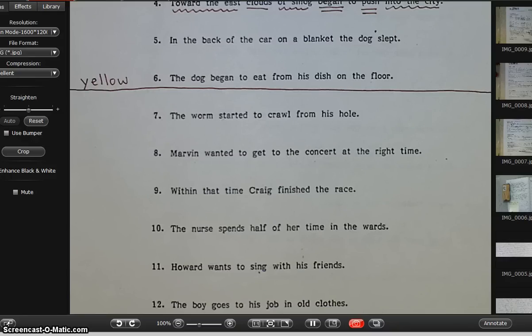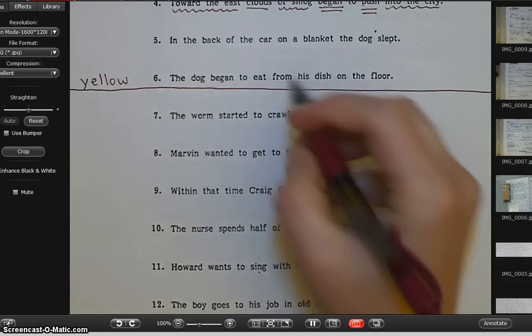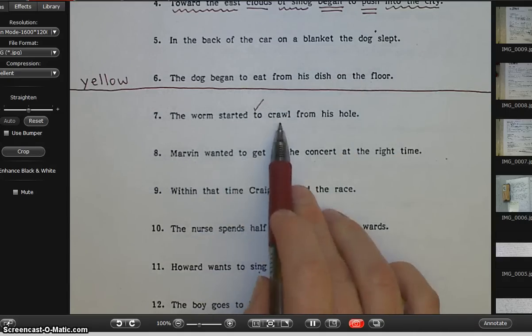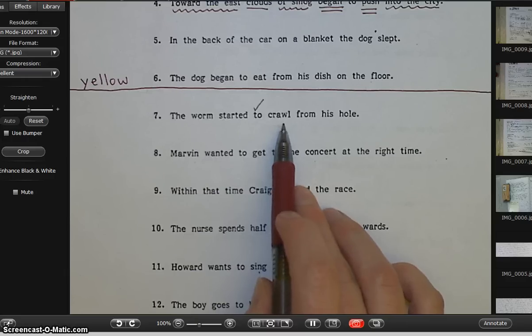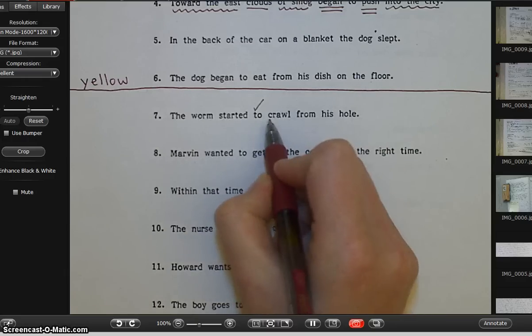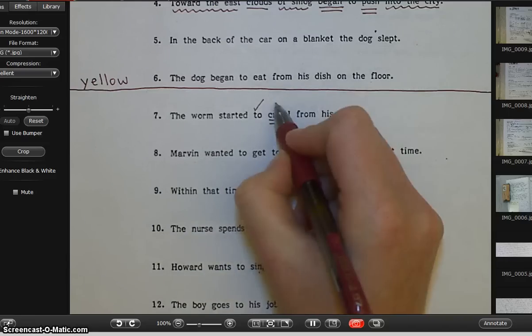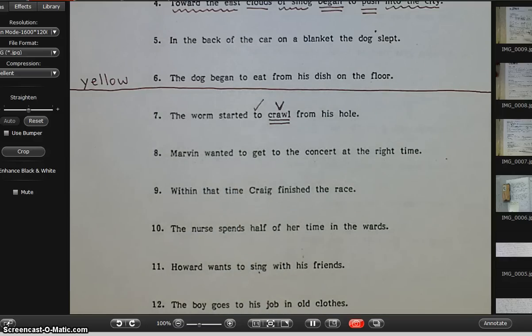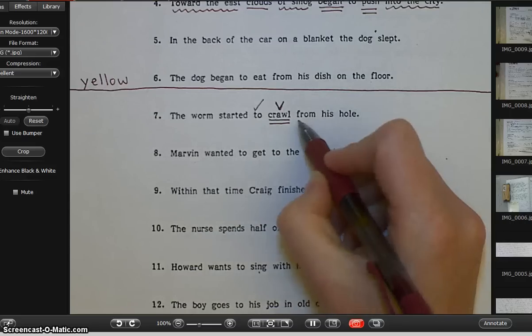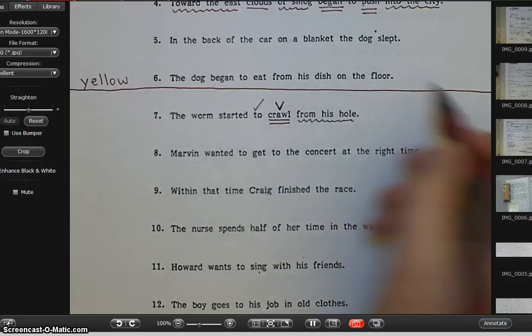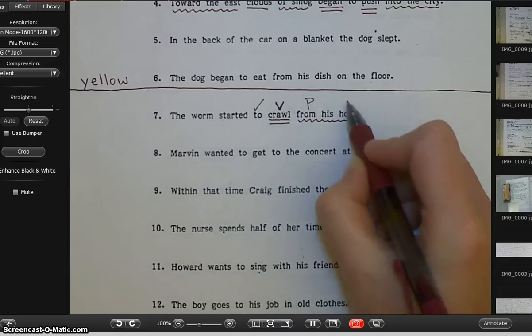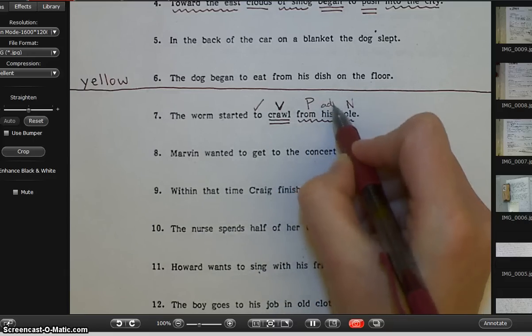So we're going to start off doing what we always do. Number 7, the worm started to crawl from his hole. I see the word to, so I'm going to check it, and I'm going to look at the word beside it, crawl. I know that crawl is a verb because it's something that worms do or babies do. So I'm going to underline it twice and I'm going to put a V above it. Now I'm going to look for prepositional phrases. I see the prepositional phrase from his hole, so I squiggle it. First word is a preposition, last word is a noun, and anything in between is an adjective.